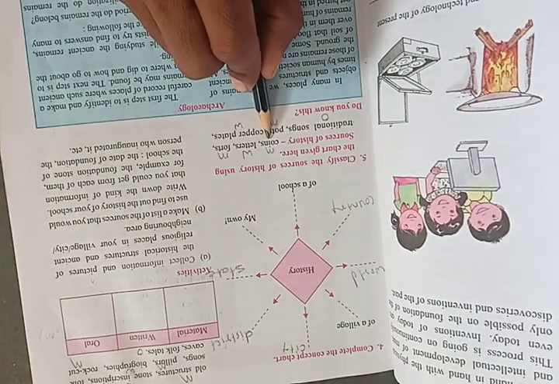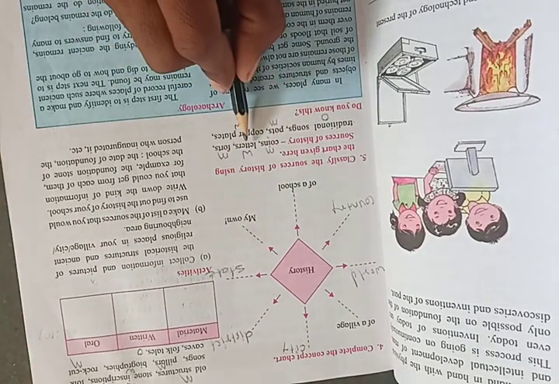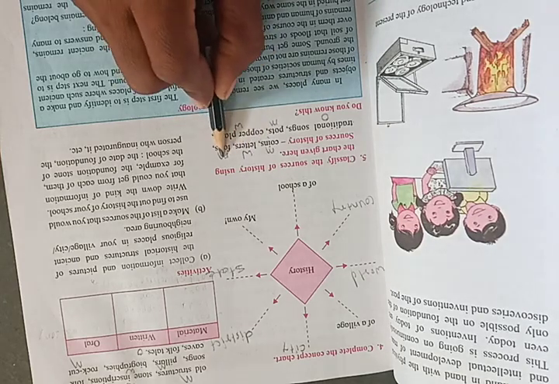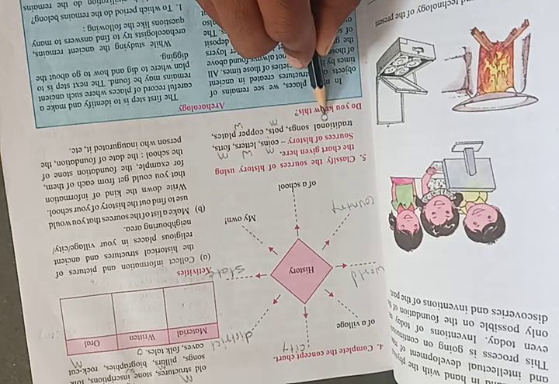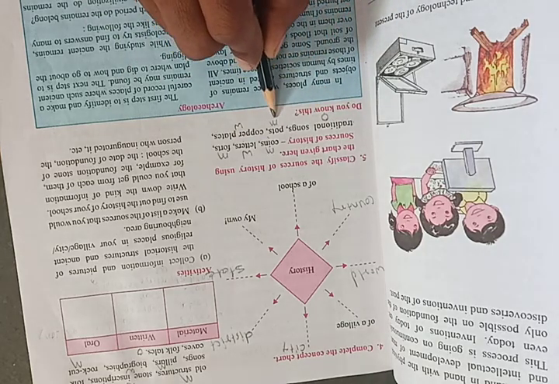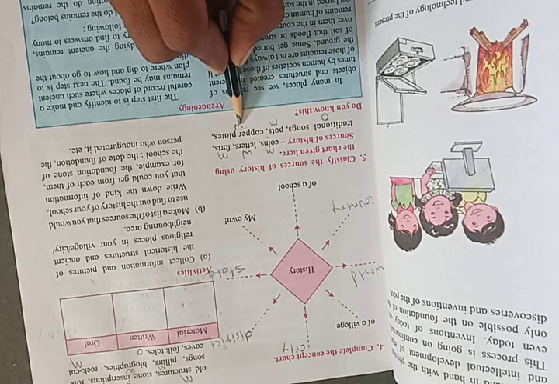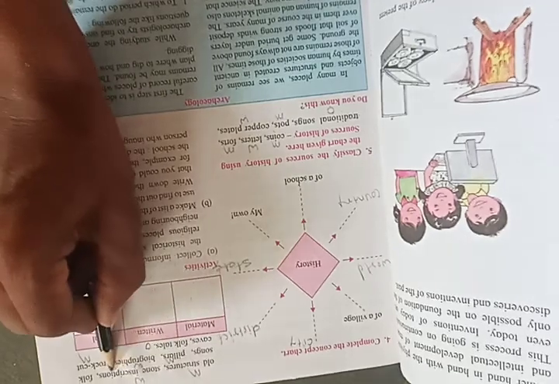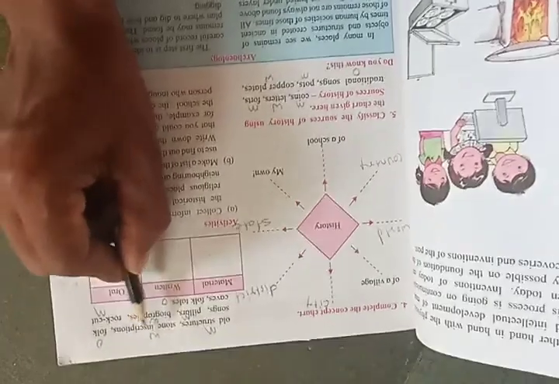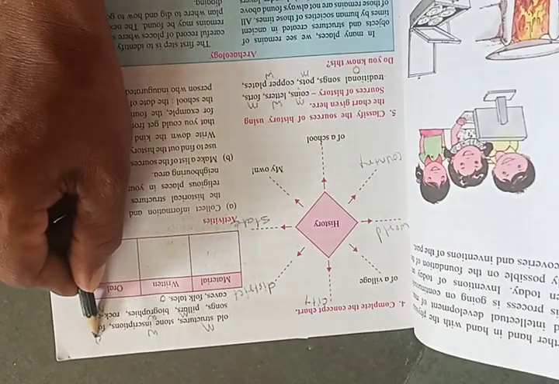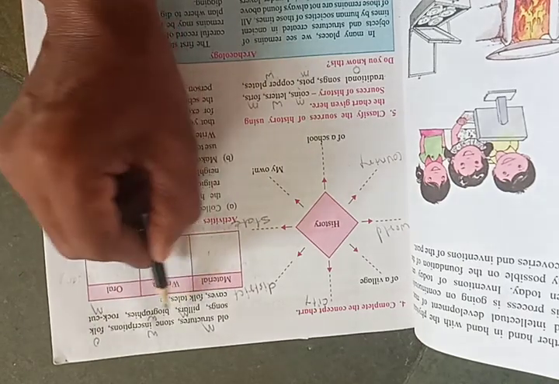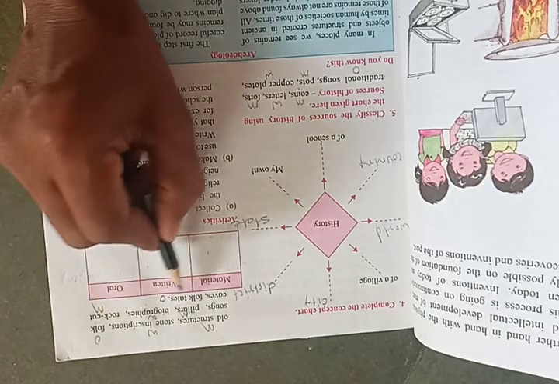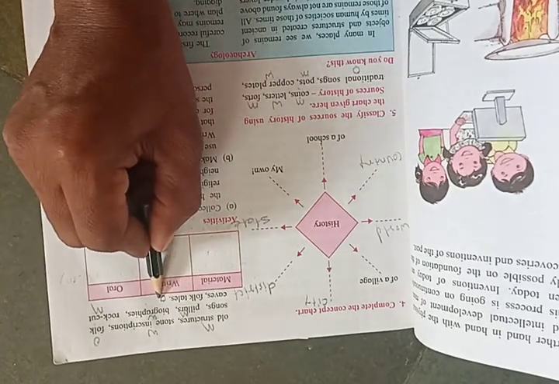So here coins are the material source. Letters are the written source. Forts, material source. Traditional songs, oral source. Pots, material source. Copper plates, written source. Old structures, material source. Stone inscription, written source. Folk songs, oral source. Pillars, material source. Biographies, written source. Rock cut caves, material source. And folk tales, oral source.